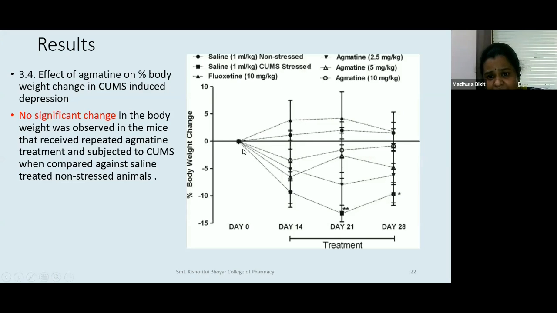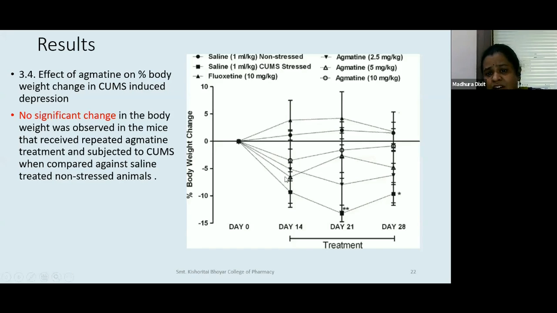Fluoxetine is the triangle that we are following. So fluoxetine also on the 14th day has caused an increase in weight, 21st again an increase in weight, and maybe on the 28th there is a mild fall, but these are all not significant. So it can be practical error, or small changes, not significant changes. So overall fluoxetine is not letting body weight fall and is keeping it intact.